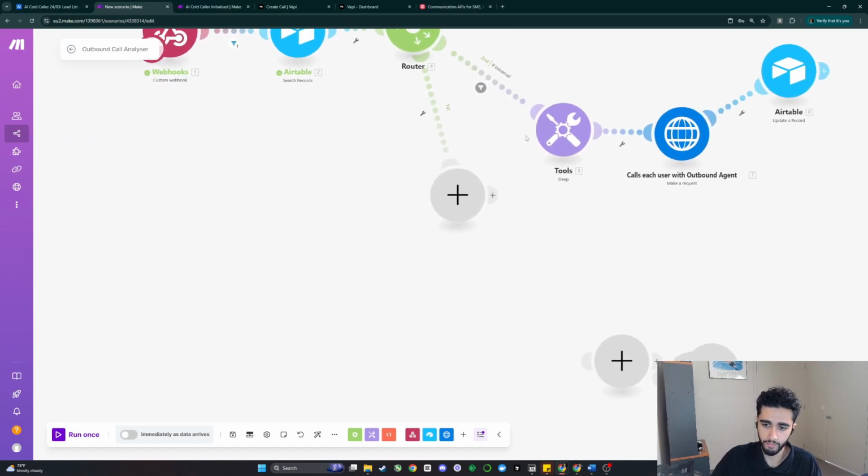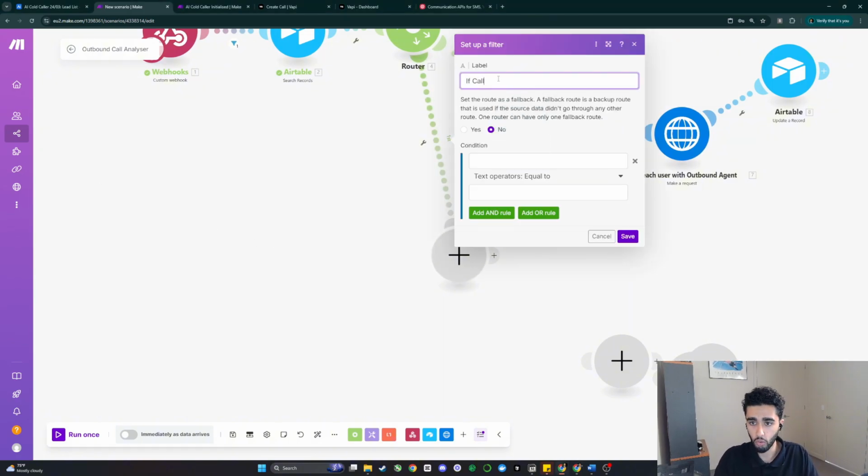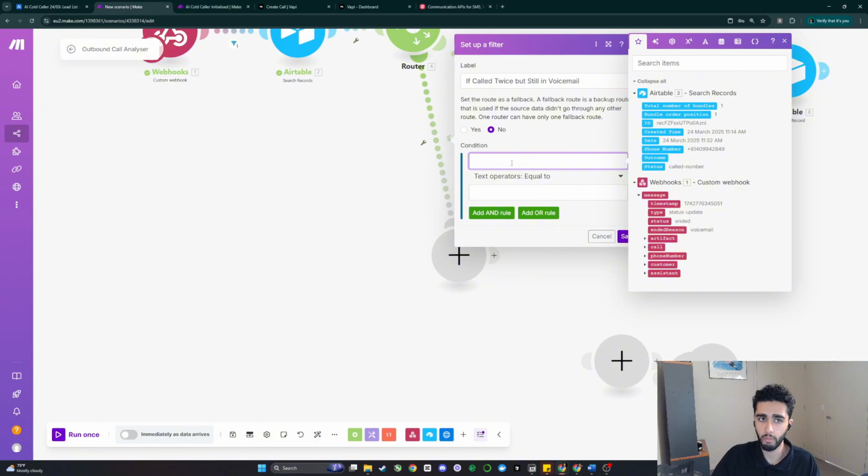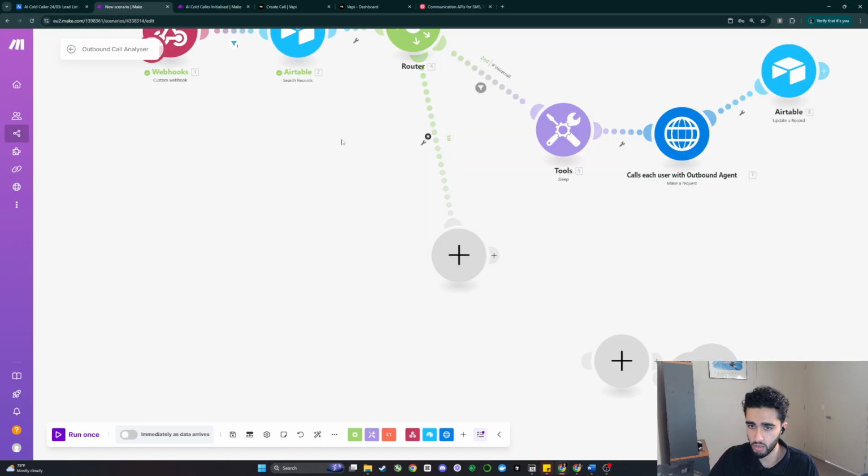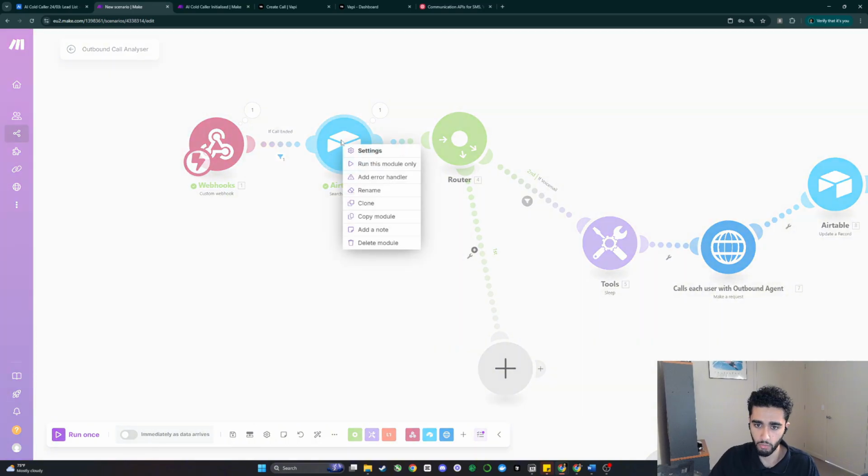Then we want to create another field. And this field is going to be if called twice, but still in voicemail. So we've called this person twice and we've bypassed the do not disturb, but we still can't get a hold of them. And here we're going to need the called twice condition. What we need to do is actually reset this.